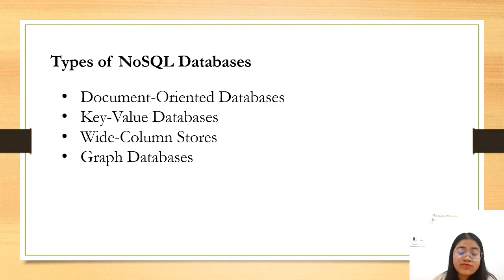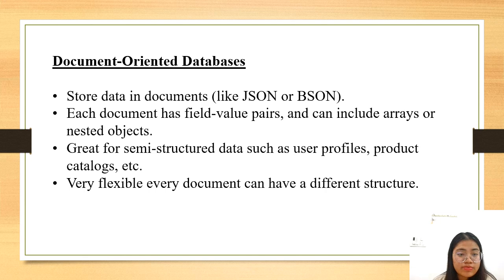Here are some types of NoSQL databases: document-oriented, key-value, wide-column, and graph databases. Then we have document-oriented. Here the data are going to be stored in documents like JSON. Each document is going to have field and value pairs, and it can also include some arrays or nested objects. It is great for semi-structured data, such as user profiles and product catalogs. It is very flexible, and each and every document can have a different structure.